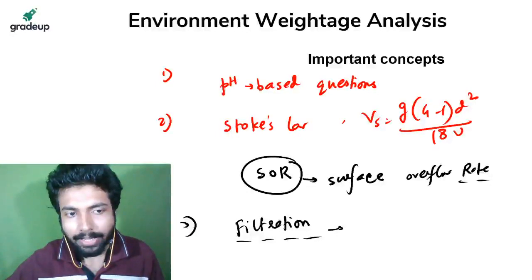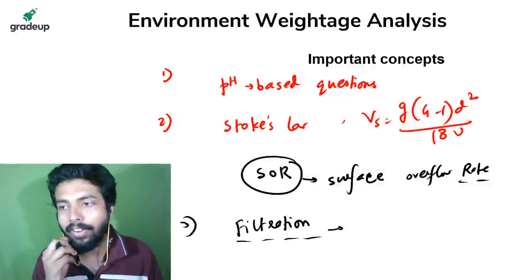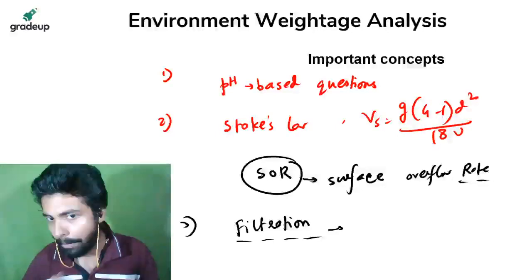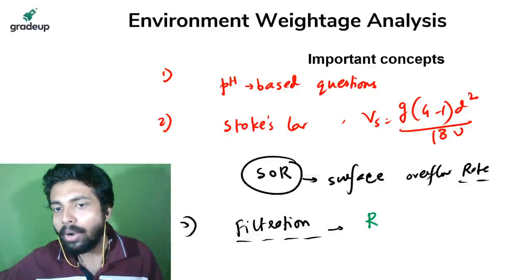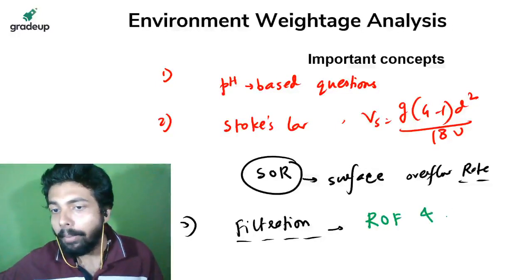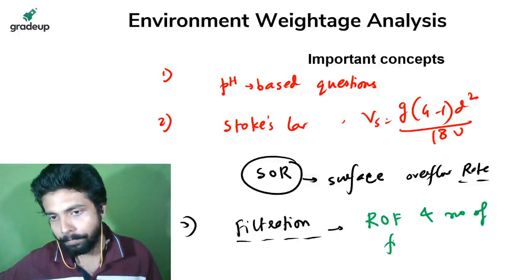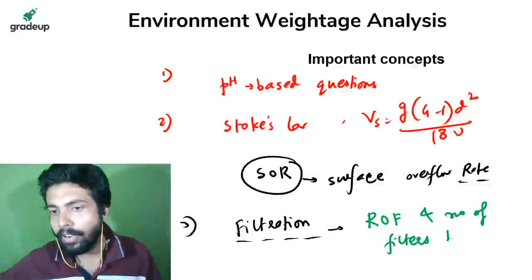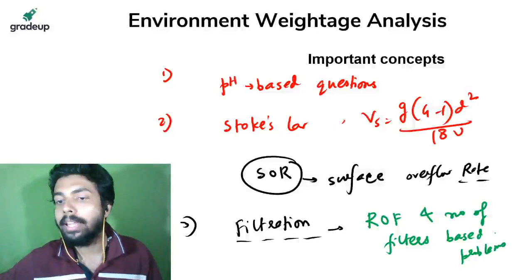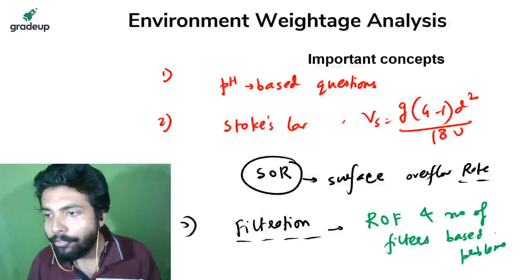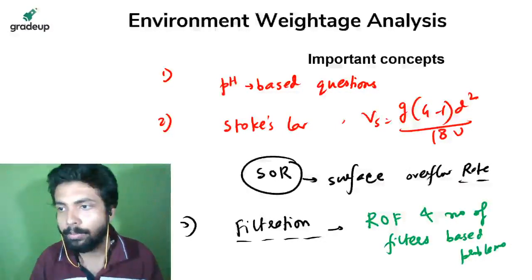So the next point that I was saying is that along with filtration, what extra problems can come? Problems will be based on ROF and number of filters. ROF and number of filters based problems, for 2 marks. ROF and number of filters based problems you have to do.